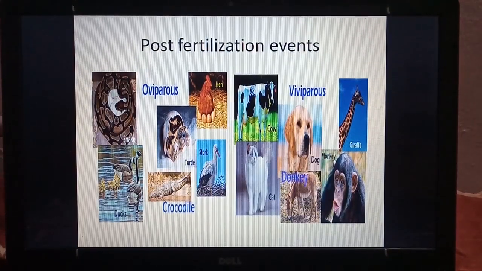In this figure we can see oviparous animals and viviparous. So oviparous, one of the examples is crocodile, then snake, ducks, turtle, stork, hen. And viviparous, cow, cat, dog, donkey, giraffe and monkey. So mostly mammals.